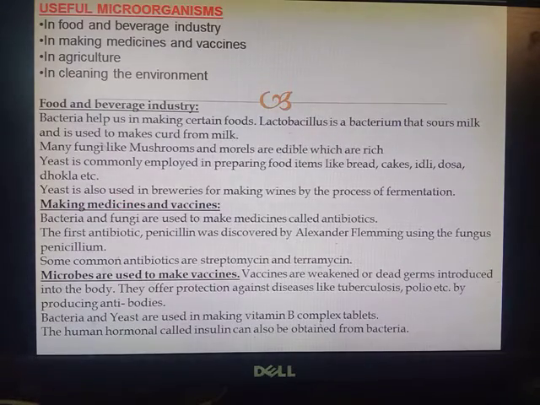Now, what are the areas where these types of microorganisms can be used? In food and beverage industry, in making medicines and vaccines, in agriculture, and in cleaning the environment. I'll be taking each and every topic in detail now.